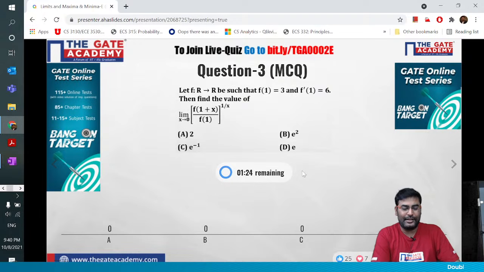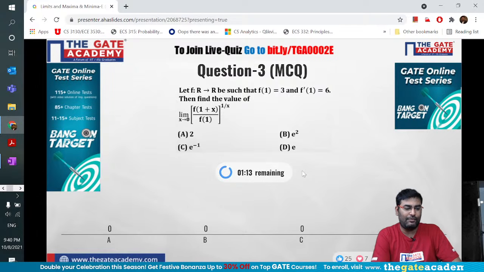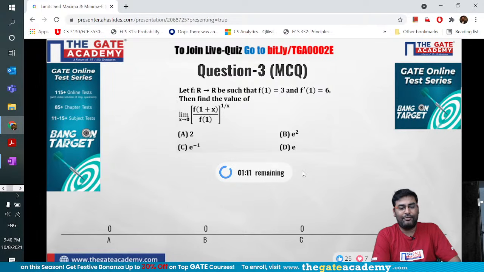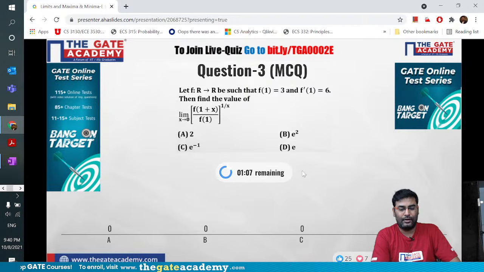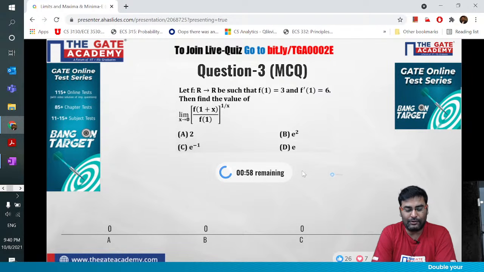Question 3 is on the screen, guys. Let f be a function from R to R such that f of 1 equals 3 and f dash 1 equals 6. Then find the value of limit x tends to 0 of (f of 1 plus x by f of 1) to the power 1 by x. Options: A is 2, B is e to the power 2, C is e to the power minus 1, and D is e.